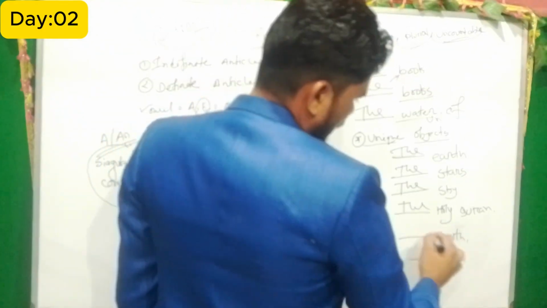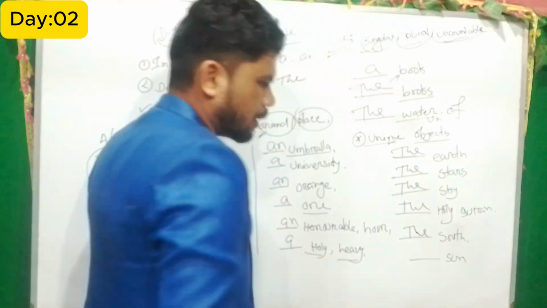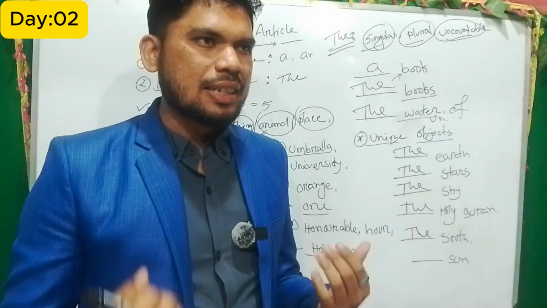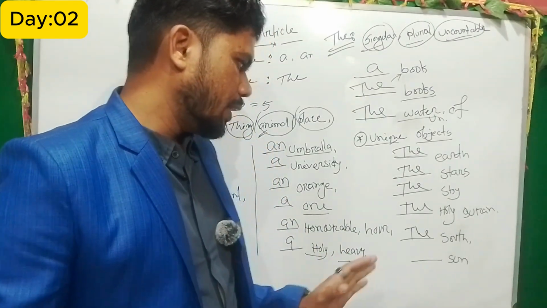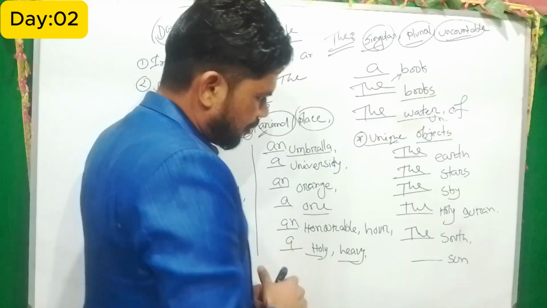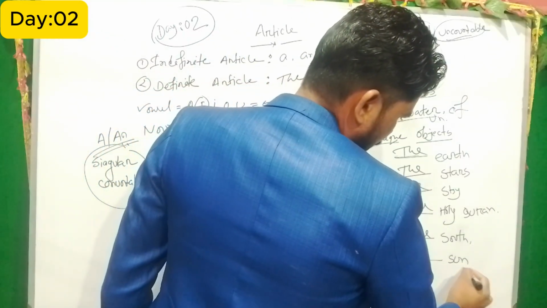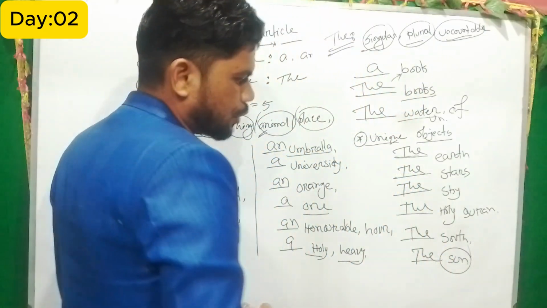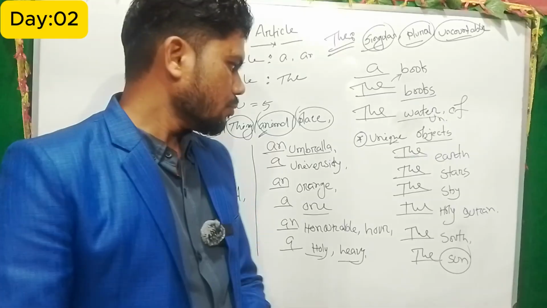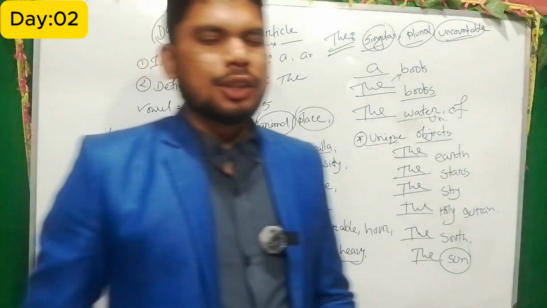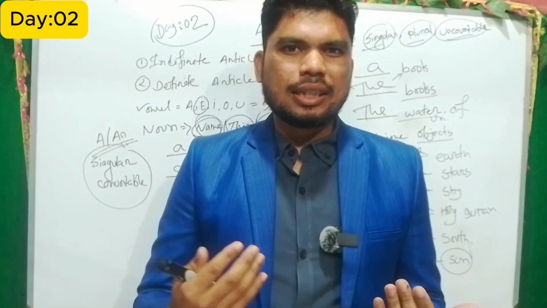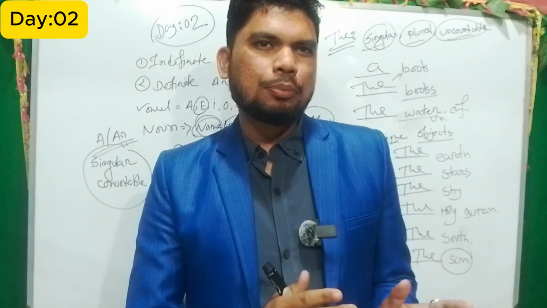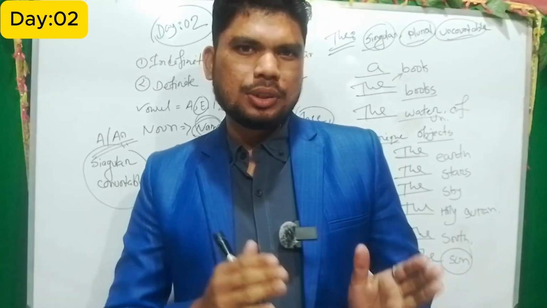And when we try to give direction somewhere, so the south, the north, the east, the west, we can use the. Okay, the final word comes actually, and the word comes sun. In front of the sun we have to use the, because sun is unique. Okay, so I hope that you got some idea what is article and where we have to use a, and we have to use an, and we have to use the.